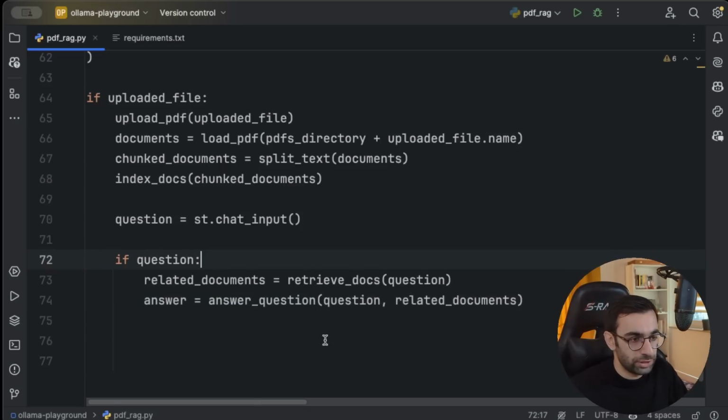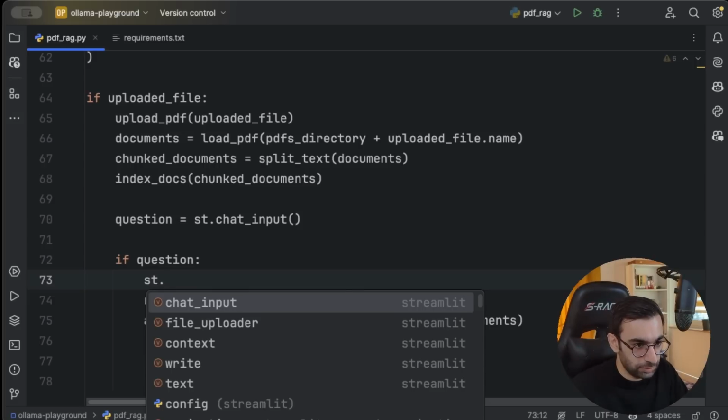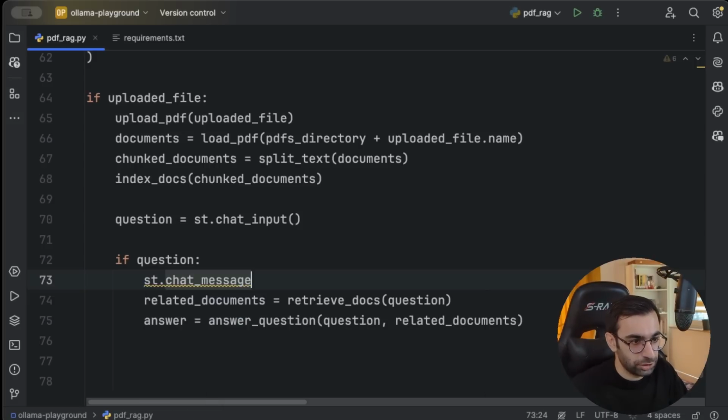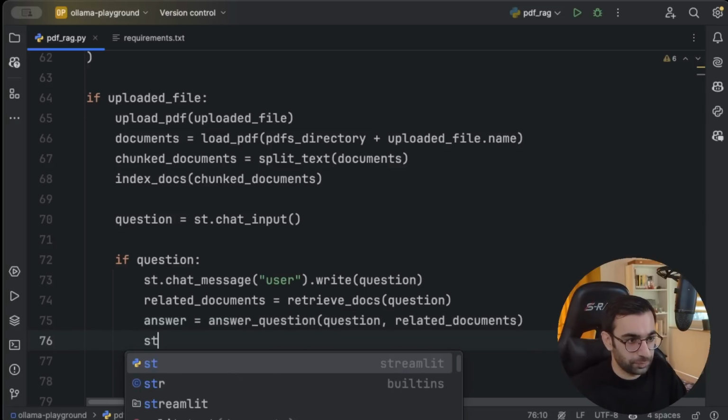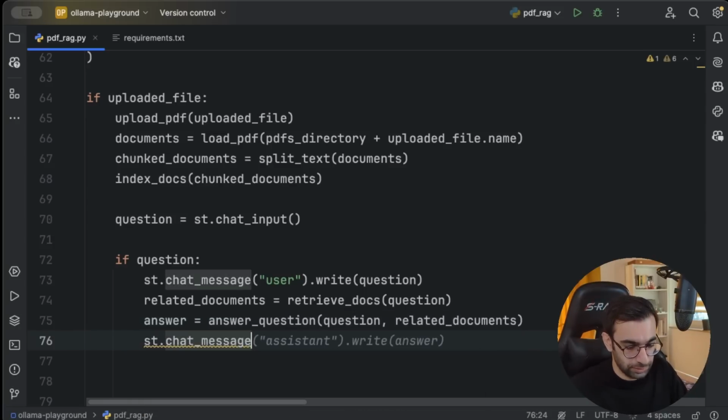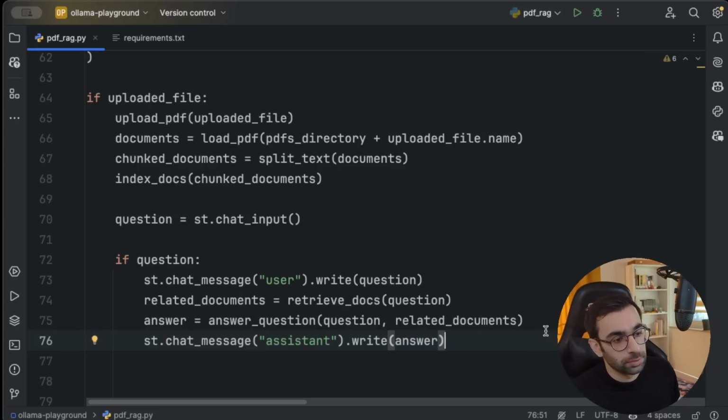Here, when there is a question, I can say Streamlit chat message, and then I am writing as the user. So I will specify the role. And when there is an answer from the bot itself, I'm gonna say chat message from the assistant. The role is called assistant, and then I will write the answer. That's it, very basic.